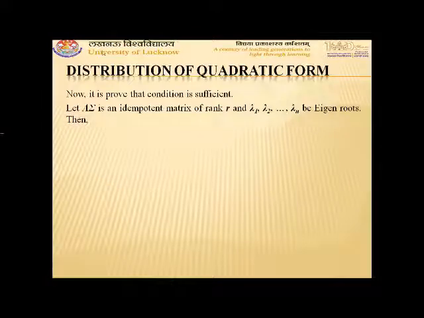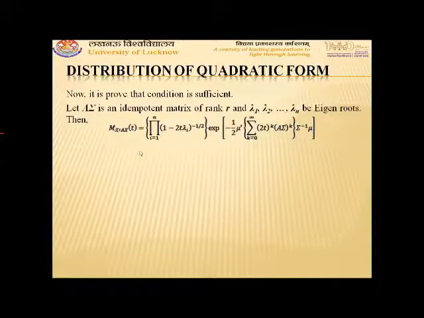For this we assume that A sigma is an idempotent matrix of rank r and lambda 1, lambda 2, up to lambda n are its eigenroots. Then the moment generating function of X transpose AX will come out to be product i goes 1 to n of (1 minus 2t lambda i) power minus half, exponential minus half mu transpose summation k goes 0 to infinity (2t) to the power k (A sigma) to the power k into sigma inverse mu.